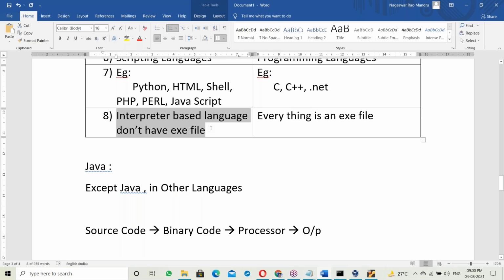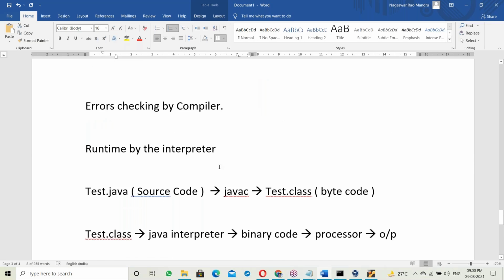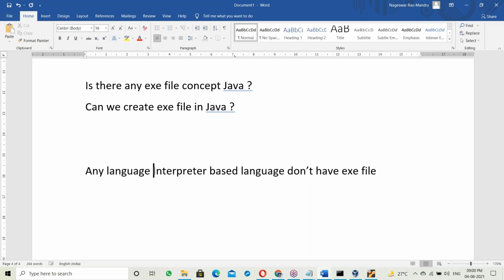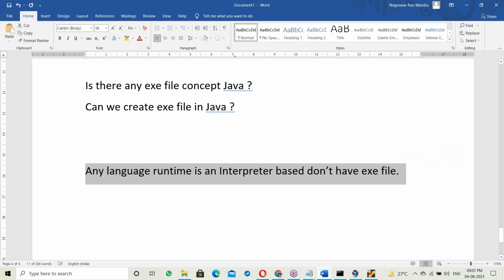Interpreter-based languages don't have an exe file. See, any language whose runtime is interpreter based doesn't have the exe file concept. No exe file.